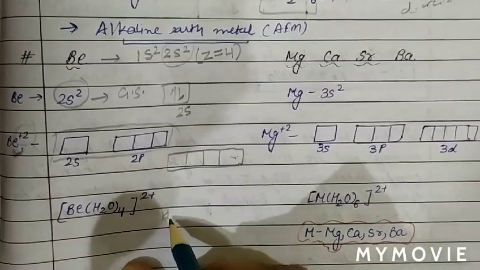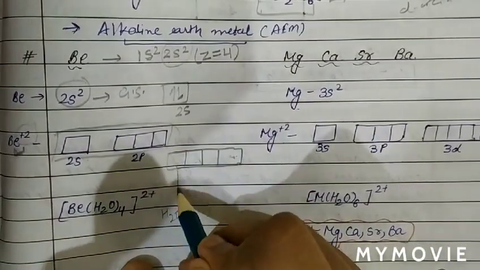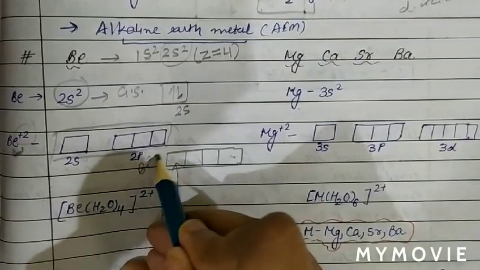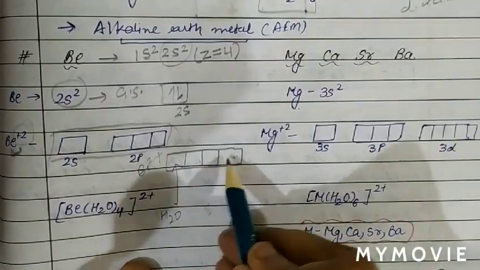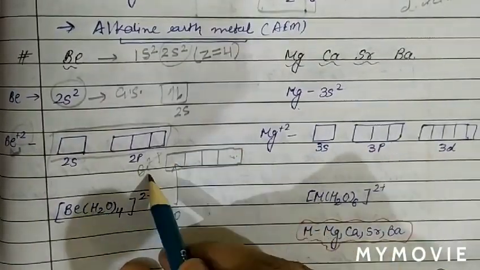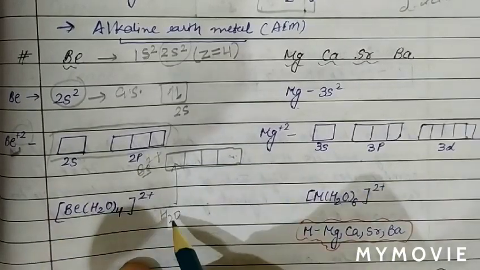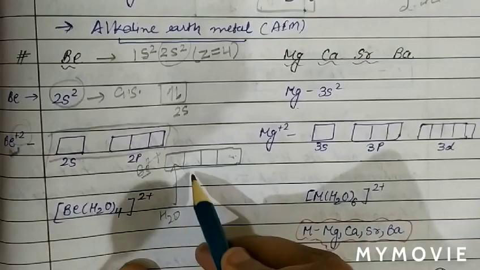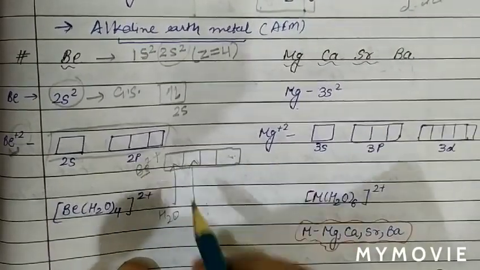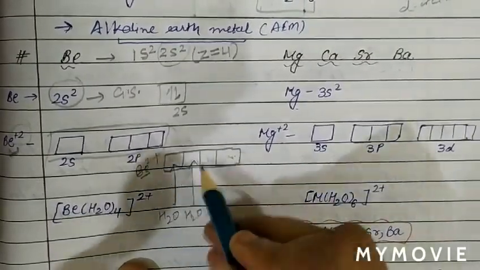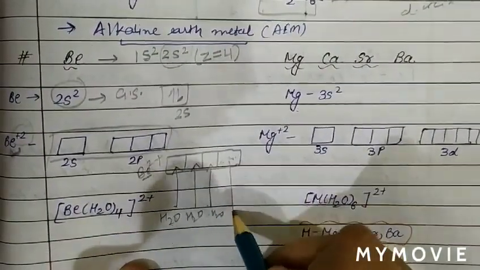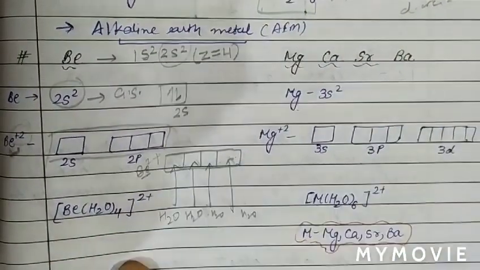Now a water molecule can donate its electron pair and form a coordinate bond. So this is basically beryllium 2+. These 4 orbitals are of the metal ion, beryllium 2+. Now water can donate its electron pair to the vacant orbital, forming one coordinate bond. Again, the next water molecule donates its electron pair, and again, and again, forming coordinate bonds.